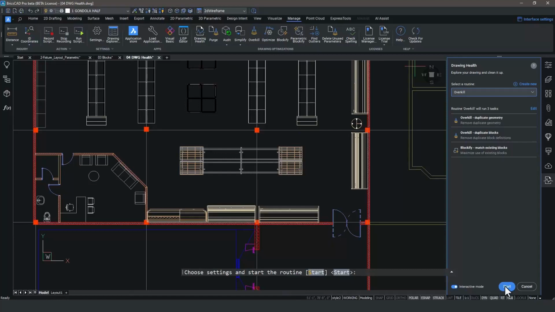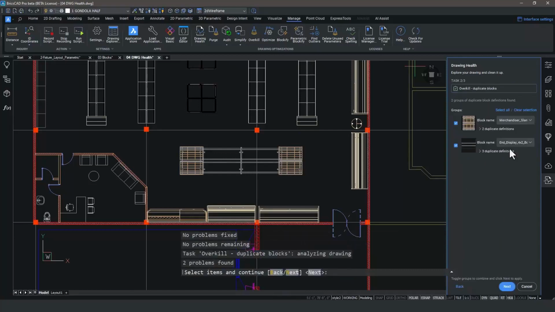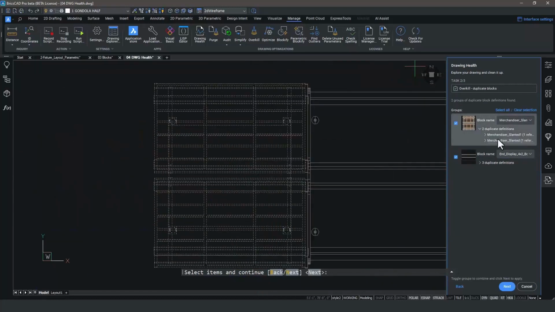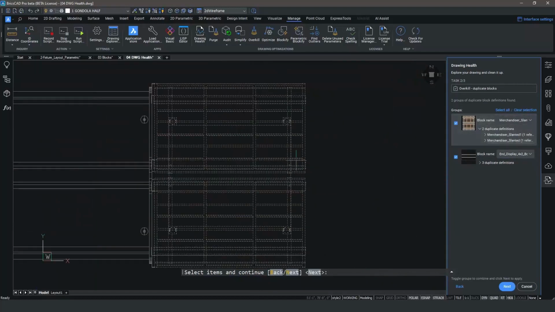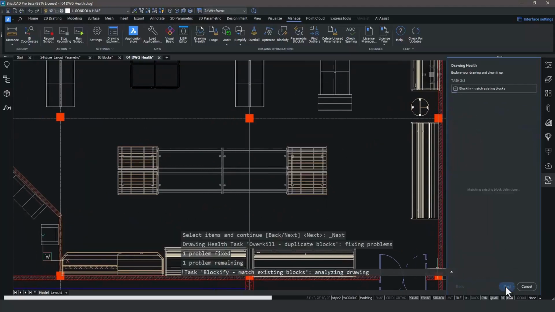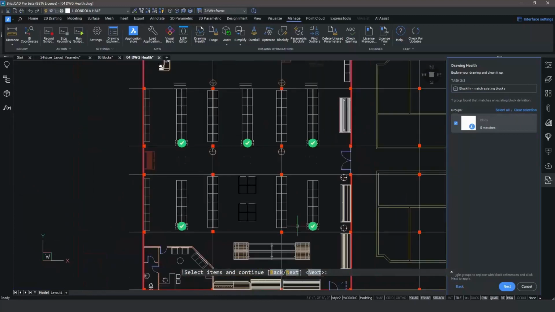It now incorporates overkill to allow you to select geometry in the drawing that's duplicated and to simplify it, or in this case, to select duplicate block definitions that have different names, which gives you the ability to quickly rectify each of these insertion situations in a single operation.